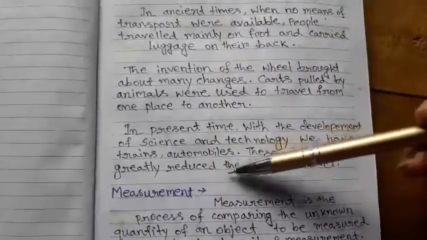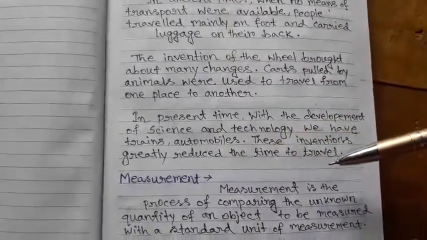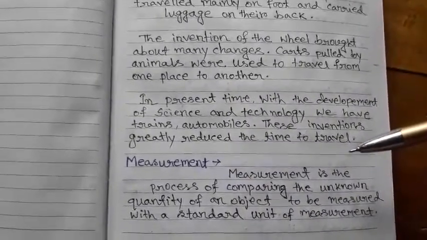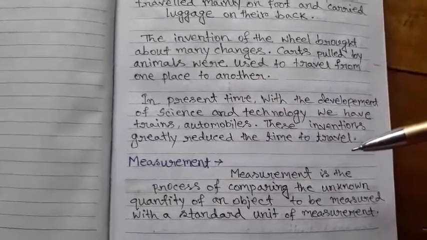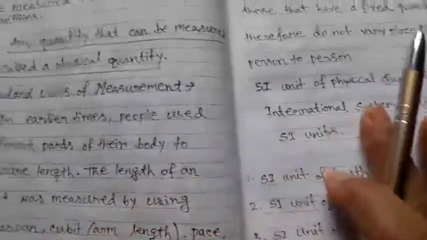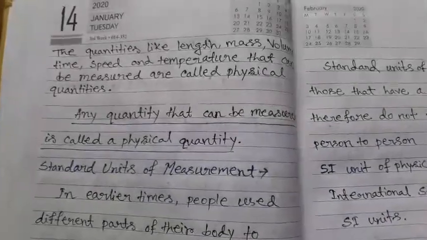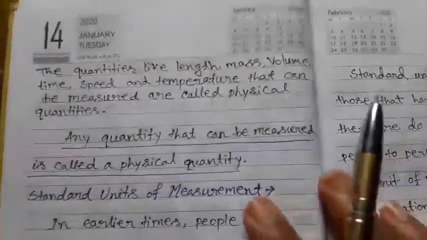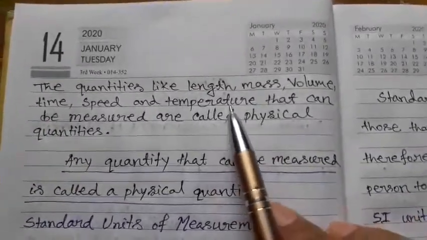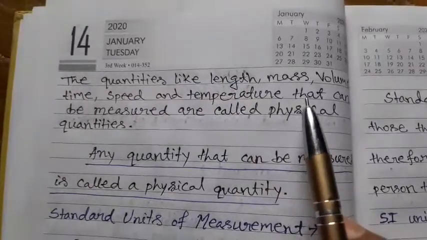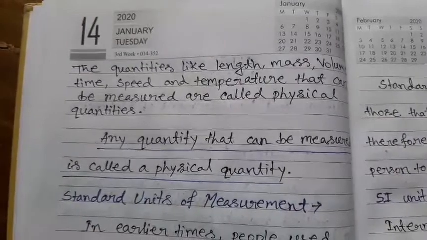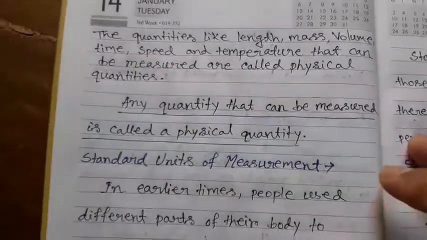Next topic, measurement. Measurement is the process of comparing the unknown quantity of an object to be measured with a standard unit of measurement. Next, the quantities like length, mass, volume, time, speed, temperature that can be measured are called physical quantities. Any quantity that can be measured is called a physical quantity.